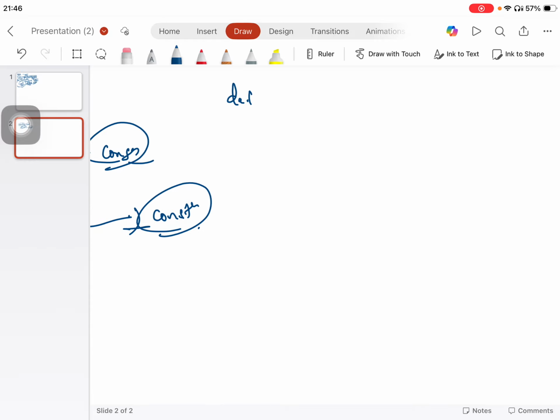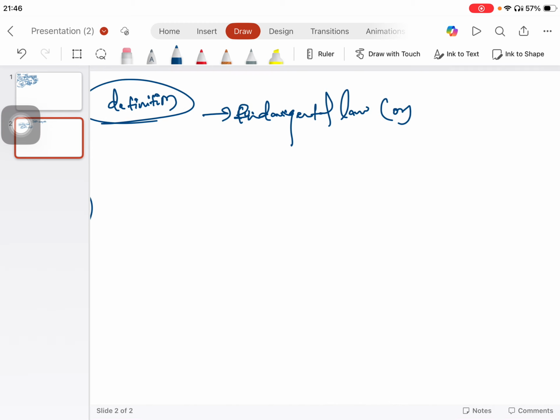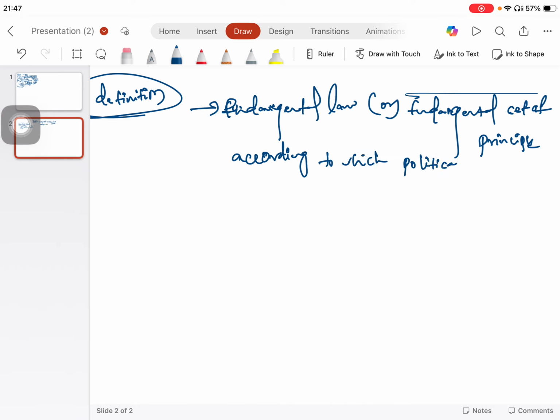Here we go to the definition. It is termed as supreme law, fundamental law, or a fundamental set of principles according to which a politically organized society is to be governed.